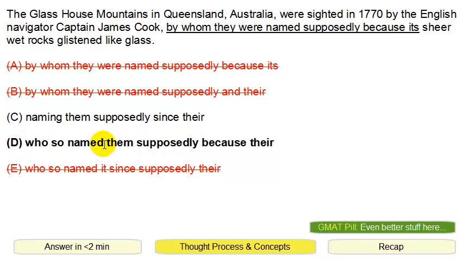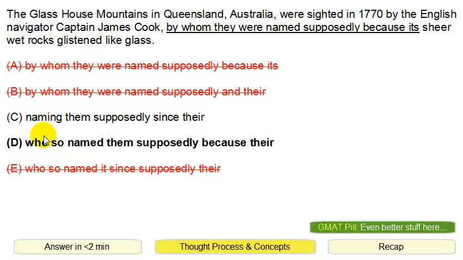So who so named them, so this James Cook guy named the mountains supposedly because of their. Again, this is plural and that matches up correctly. So that's why D is the correct answer. This phrase here, "by James Cook, by whom they were named," this "by whom" phrasing in A and B is incorrect. It really should be, "by James Cook, who blah blah blah blah blah." So D and E make sense.